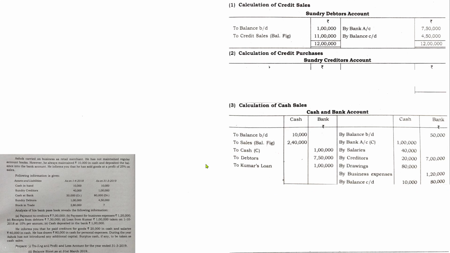Next one, you need to prepare creditors account. The main purpose of creditors account is to find out credit purchases. We will begin with respective opening and closing balances. By balance BD 40,000 and to balance CD 1 lakh. Now let's just follow the steps which we have followed in case of debtors. Find the transactions relating to creditors.